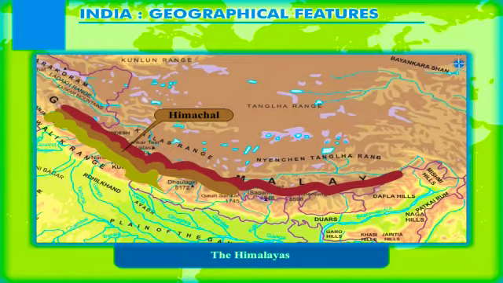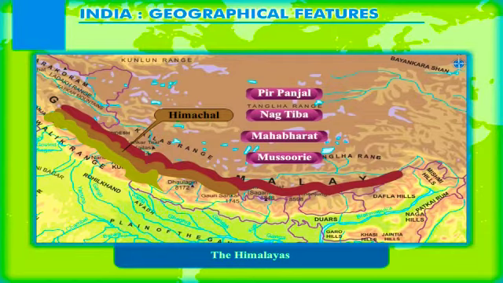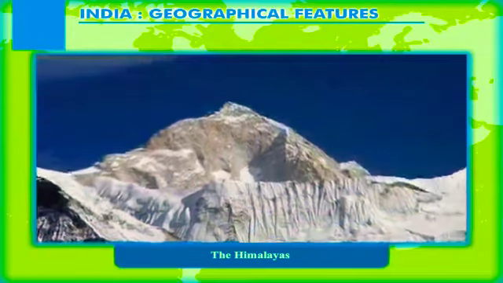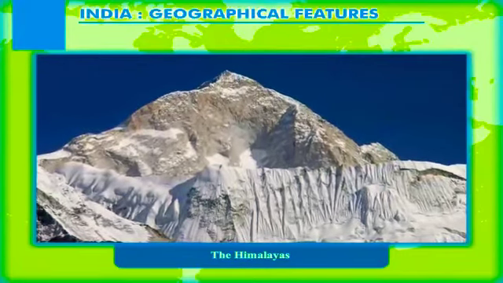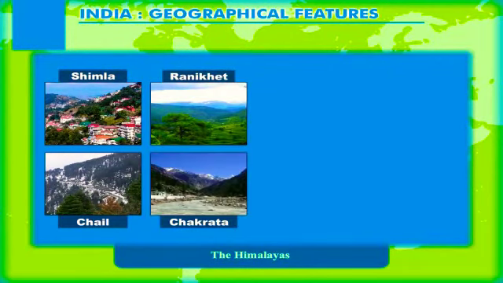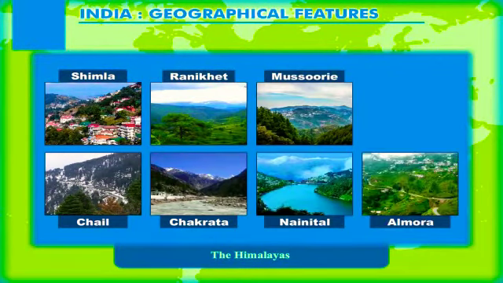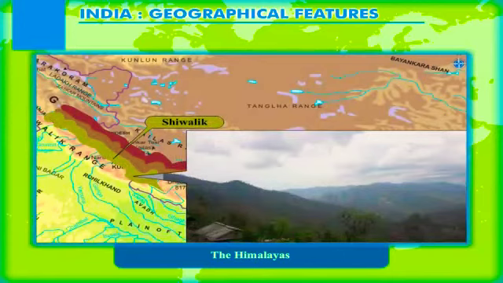The Middle or Lesser Himalayas or Himachal. Among 3 parallel ranges, the Himachal lies in the middle and is lower than the Greater Himalayas. The Pir Panjal, Dhauladhar, Mahabharat, and Mussoorie ranges all are a part of the Middle Himalayas. This range also has some snow-capped peaks. The Middle Himalayas are a great tourist attraction with several hill stations like Shimla, Chail, Ranikhet, Chakrata, Mussoorie, Nainital, Almora, and Darjeeling. The southern slopes are bare and rugged, whereas the northern slopes have thick vegetational growth.